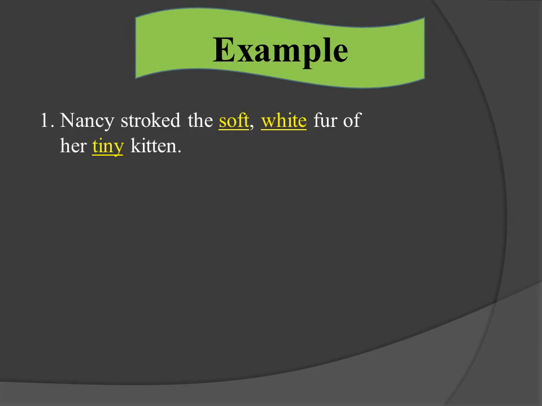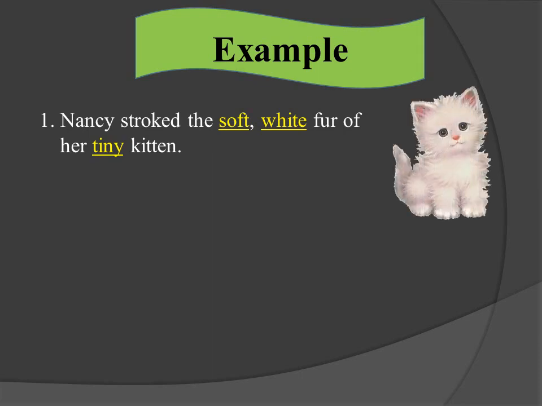We will see a few example sentences for adjectives of quality. Nancy stroked the soft white fur of her tiny kitten. Here, soft, white, tiny answer the question what kind the noun kitten is. These are the adjectives of quality which describe the noun kitten.